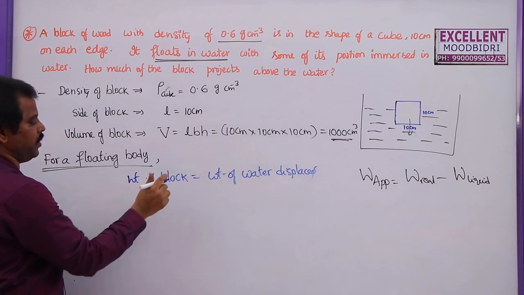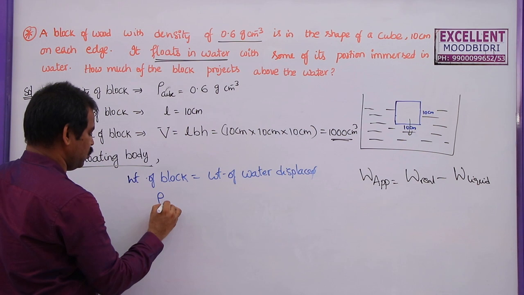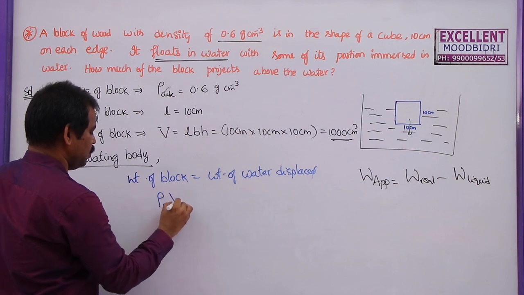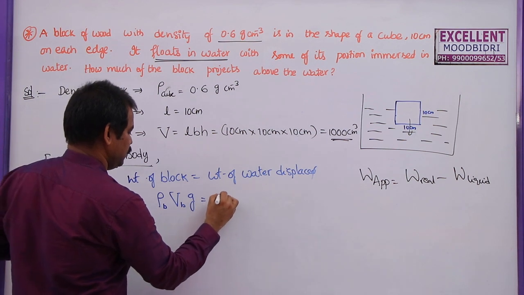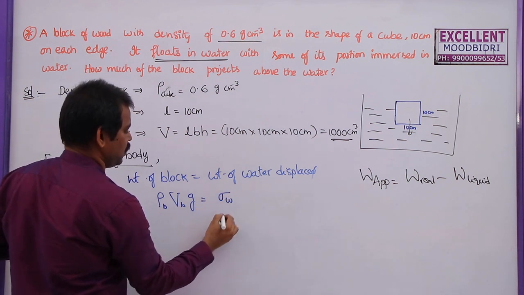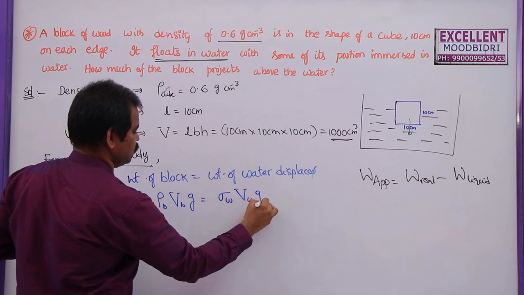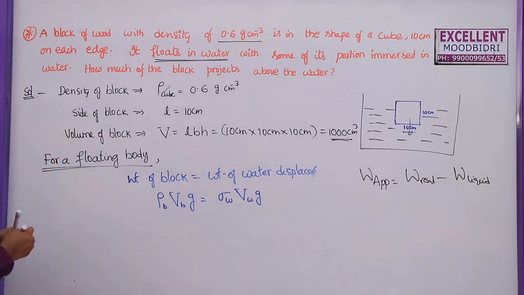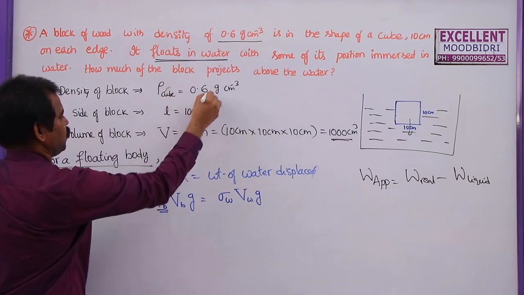So how to find the weight of the body? Weight is equal to mg, so rho of the block, volume of the block into g, is equal to the density of the water, volume of the water displaced into g. Now from this I am going to substitute these values. What is the density of the block? It is given as 0.6.